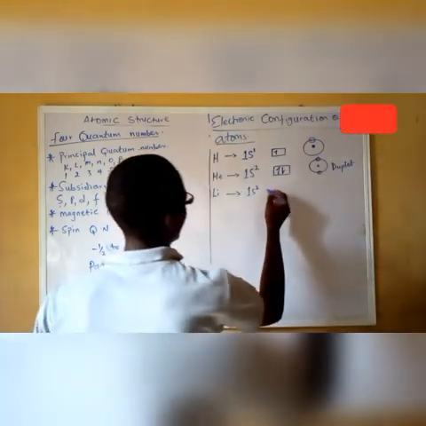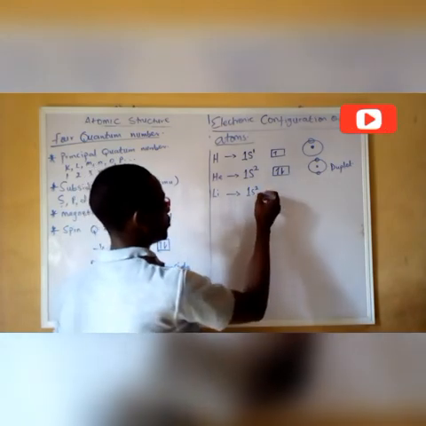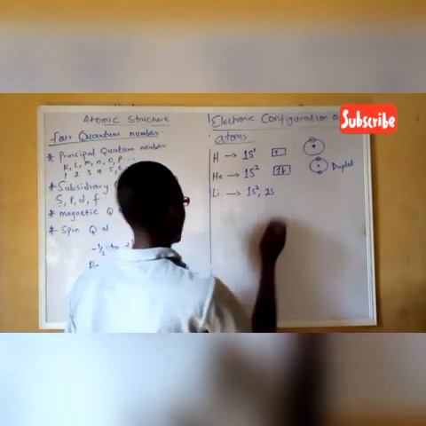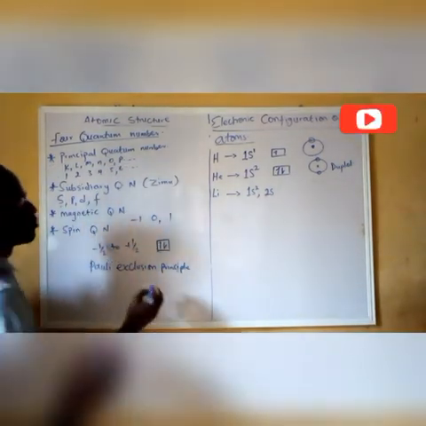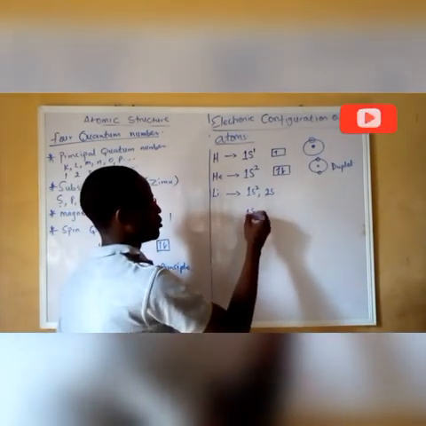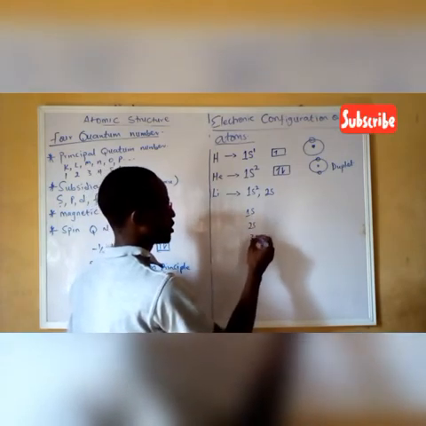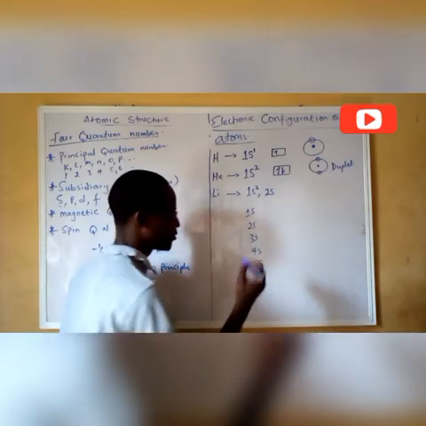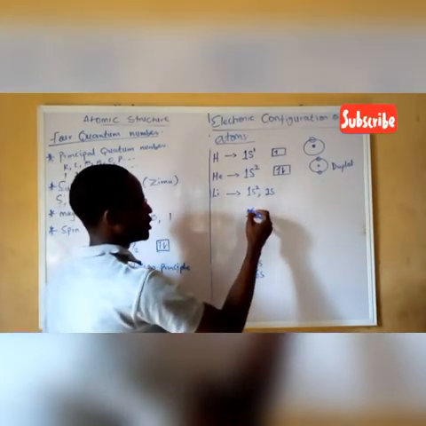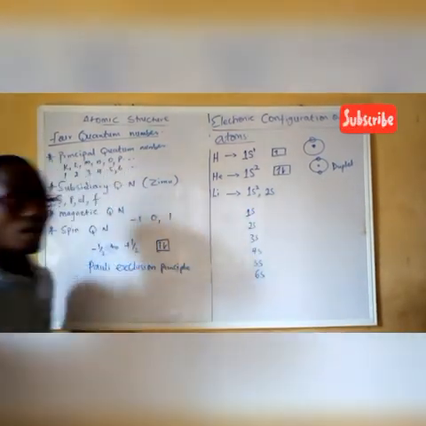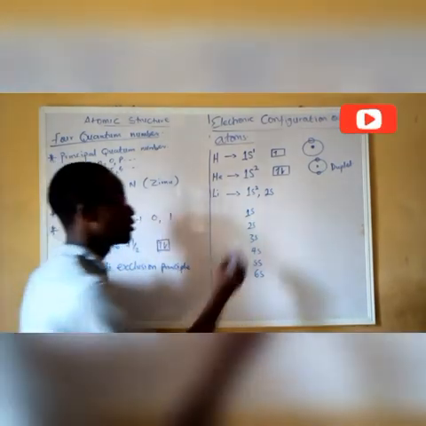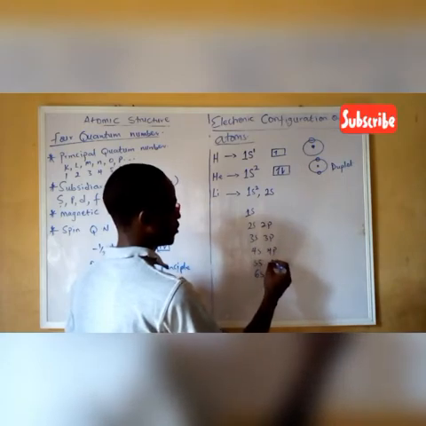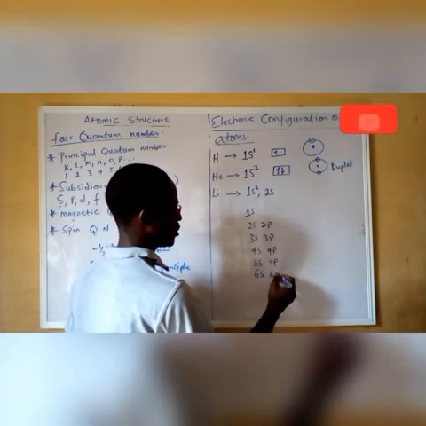So now, lithium, the first orbital is full, then we go to 2s. How do we arrange this? We have 1s orbital, 2s, 3s, 4s, 5s, 6s. The first shell does not have p, because it only contains the s orbital. So we have 2p, 3p, 4p, 5p, and 6p.